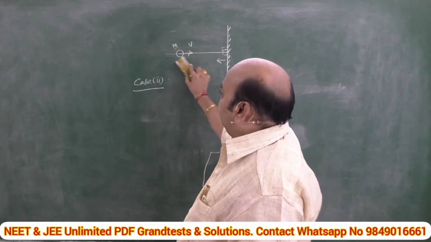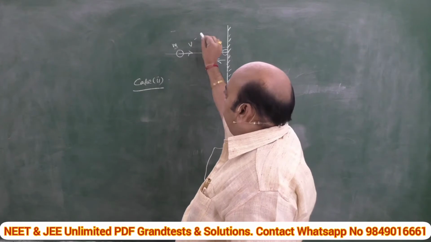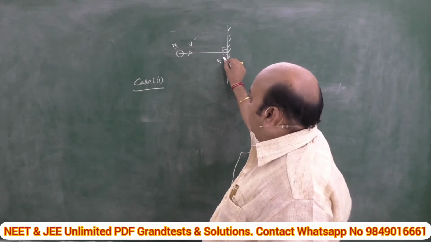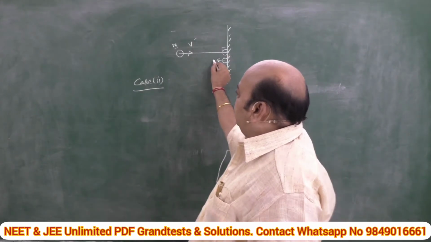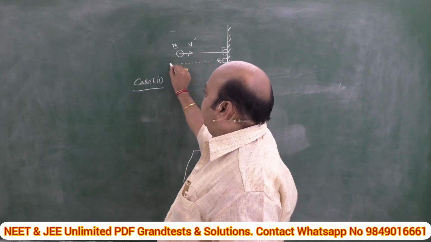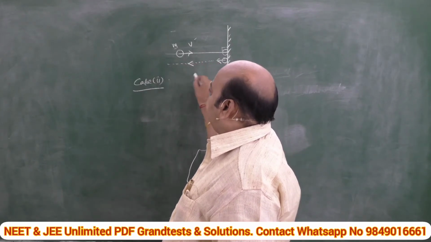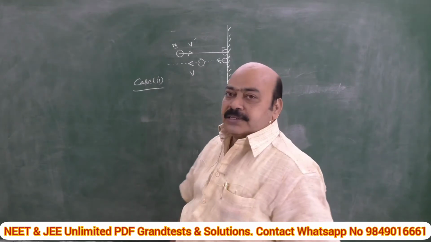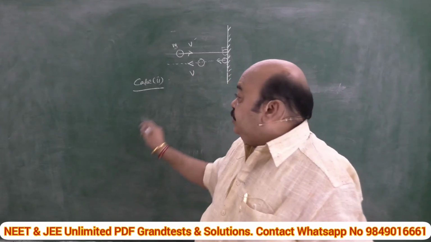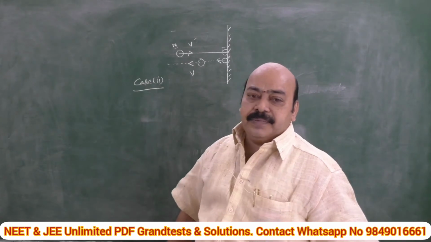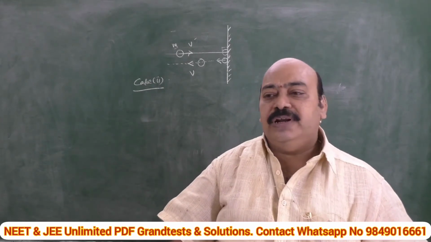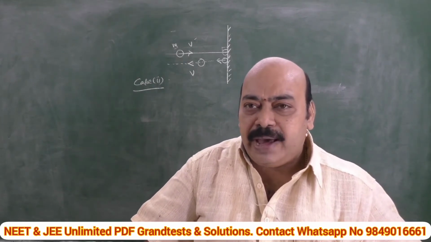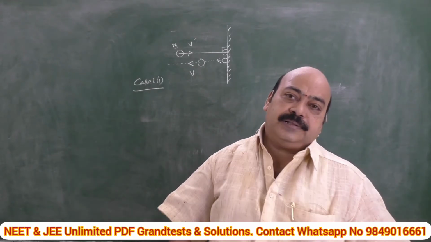That's why let's do one thing. It's moving with velocity v and hits the wall, and again it rebounds. Rebounds means it is coming back in the same direction. This is the direction, and let v be the speed. Since we are mentioning the direction, I am using the word speed only. It is nothing but having the same magnitude but opposite in direction.